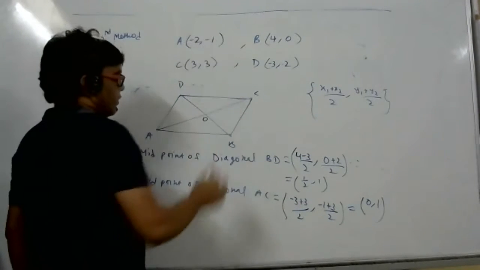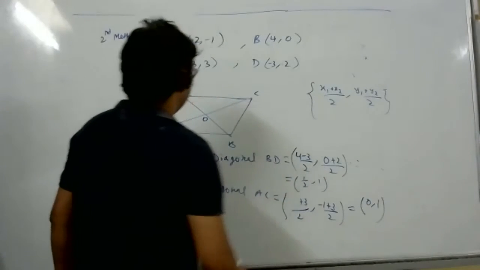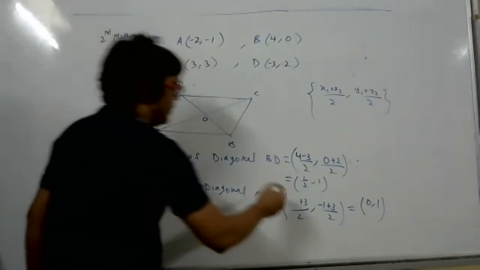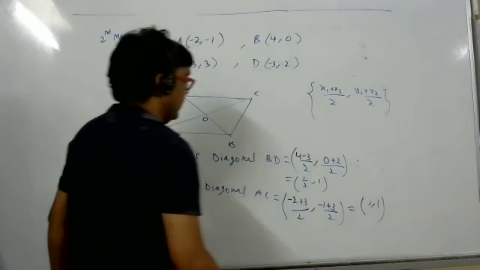That's why changes will be there. So what do I get? -2 plus 3, and then I think the answer will come the same.